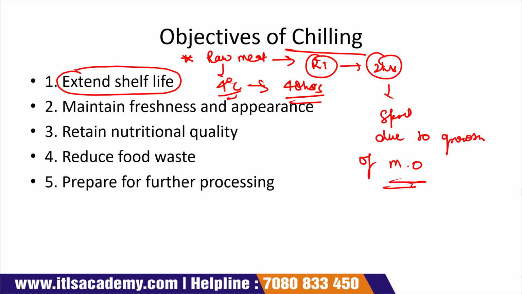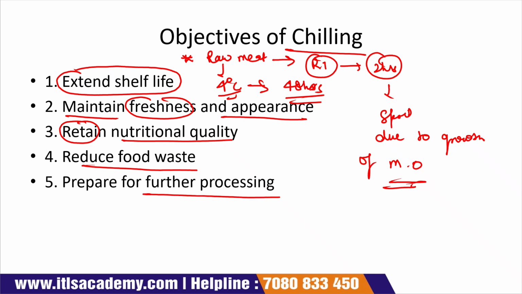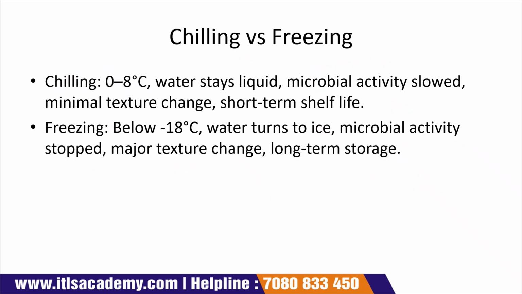Along with extending the shelf life, it also maintains the freshness and appearance of the food product, retains the nutritional quality, and reduces food waste. Obviously, when our food is not spoiled, then we do not throw it. So food wastage is reduced, and along with it, it also helps in the further processing of the food product. Now, these are the objectives of chilling.